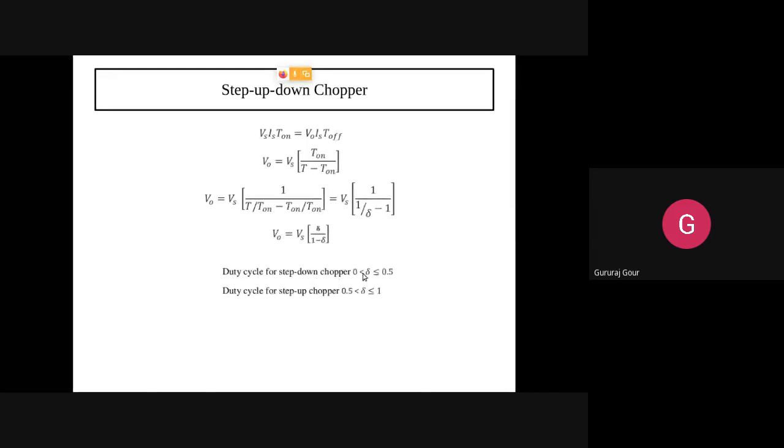For step down, if you vary the dou value from 0 to 0.5, we will get the step down chopper, with the output voltage level less than Vs. For step up, if you vary the dou value from 0.5 to 1, it is going to increase the output level compared to Vs. So this is how we have to explain the operation of step up, step down or step up down chopper.